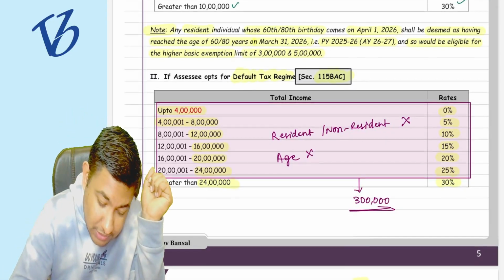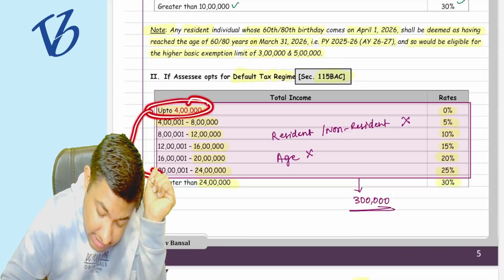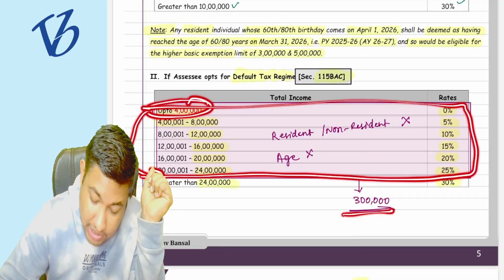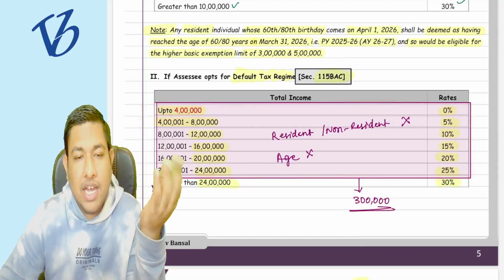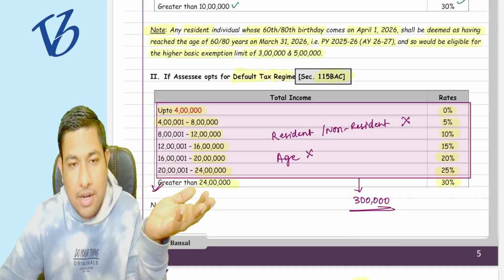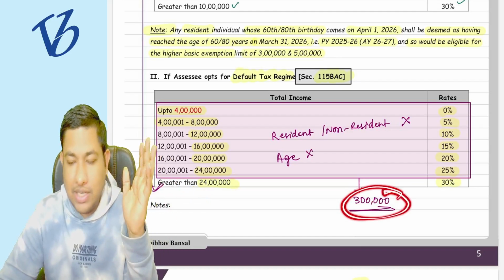Okay, on this particular tax rate, from 4 lakh rupees till 24 lakh rupees, the total tax is 3 lakh rupees. So over and above the 24 lakh rupees, just multiply by 30%, add 3 lakh on it, and you'll get the total tax on the 1 crore 1 lakh rupees.